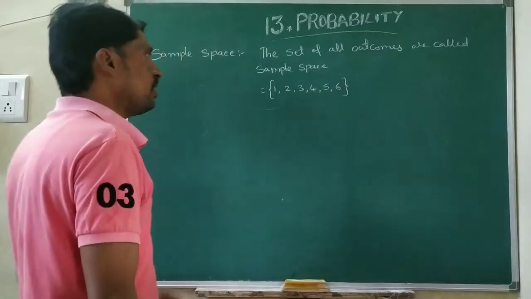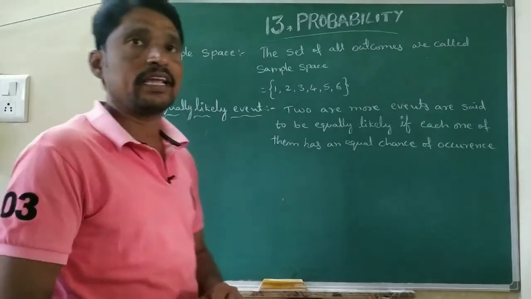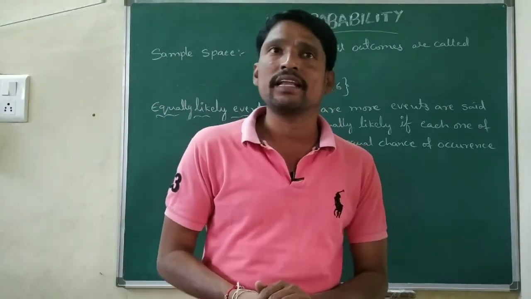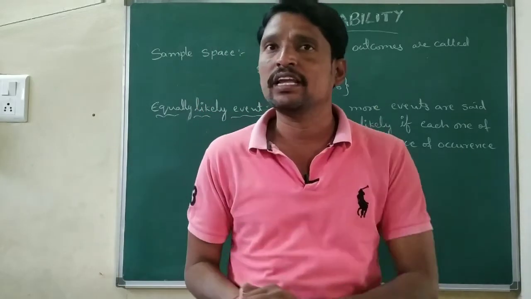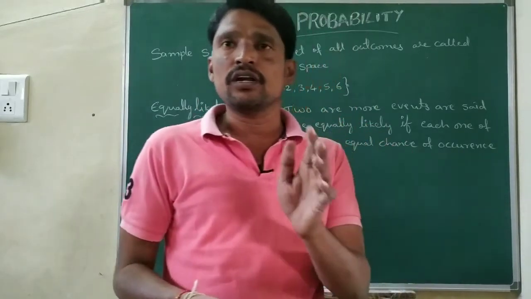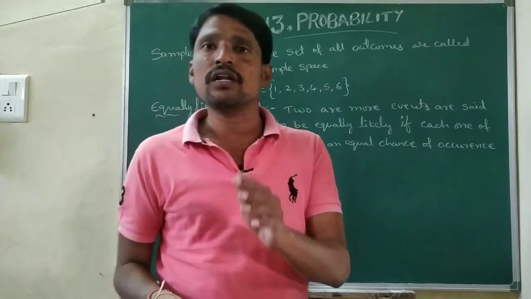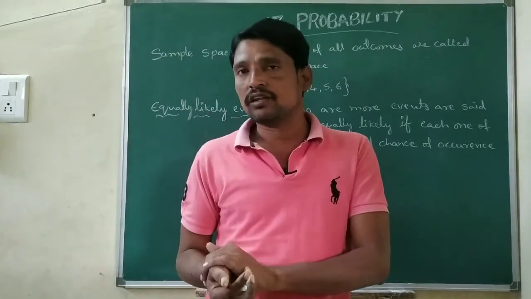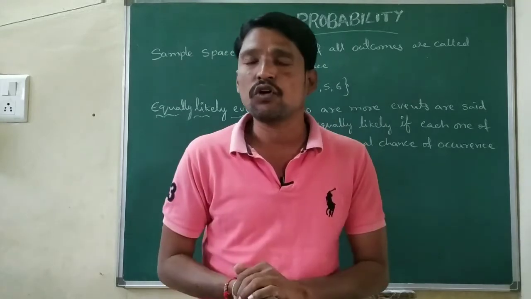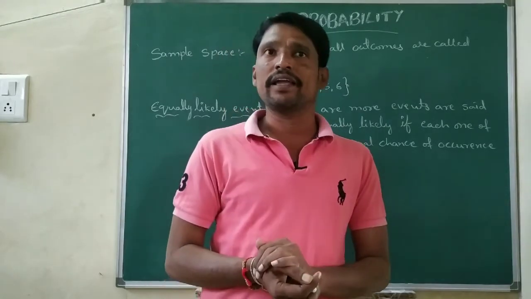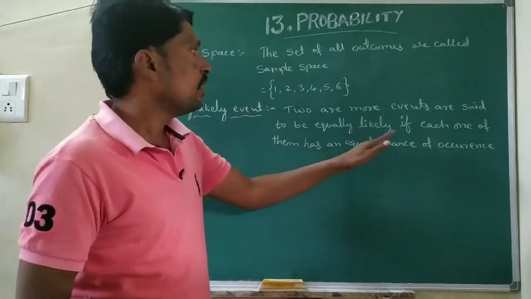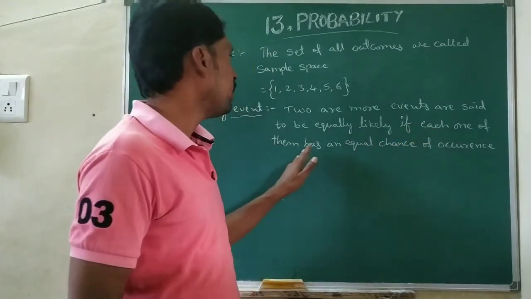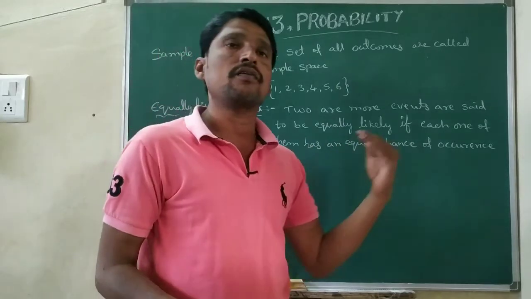Next, equally likely events. What are equally likely events? Two or more events are said to be equally likely events if each one of them has an equal chance of occurrence.